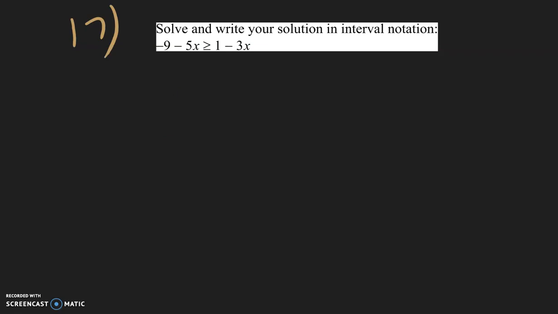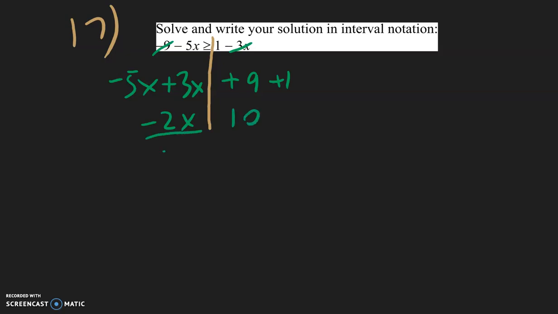For number 17, we want to solve and then write the solution in interval notation. So we want to get the x's on the left side, so negative 5x can stay over here. This negative 3x needs to change, so it becomes positive 3x. And on the right side, we want the constants, so this negative 9 comes over here, becomes positive 9. And the positive 1 can stay. Negative 5 plus 3 is negative 2x, and 9 plus 1 is 10.